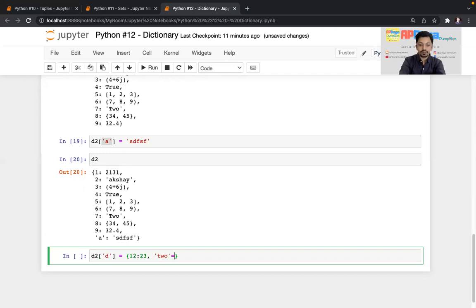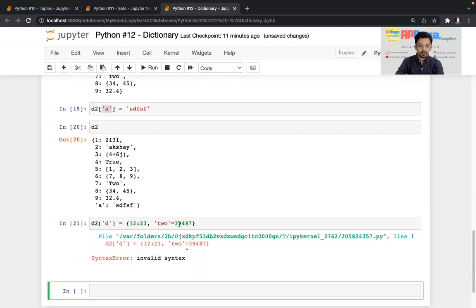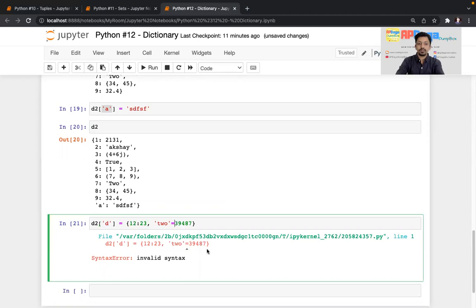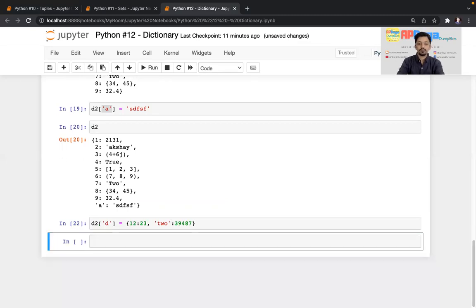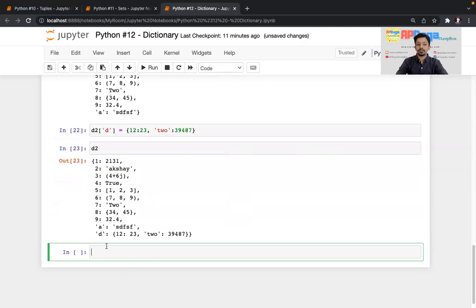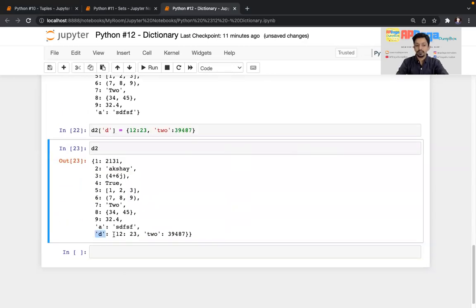And I'll pass some value like this. Oh, sorry, there is a syntax error. It should be a colon. If I print D2, you can see a new entry is added. The key is D and the value is a dictionary, right? So there is a possibility that there can be a dictionary within a dictionary.